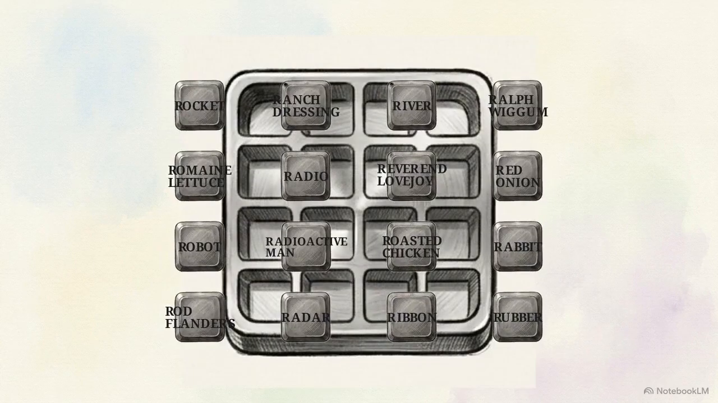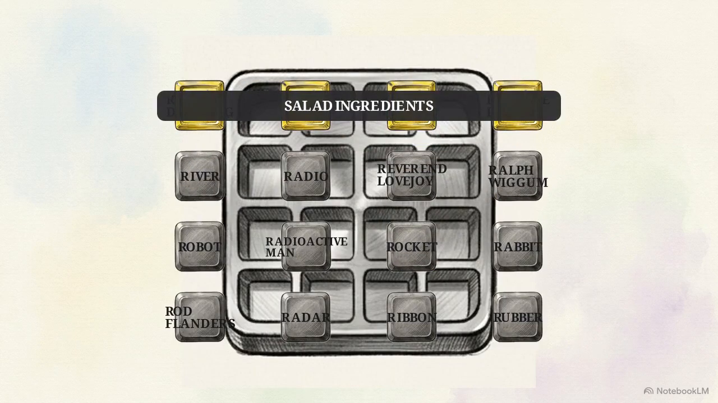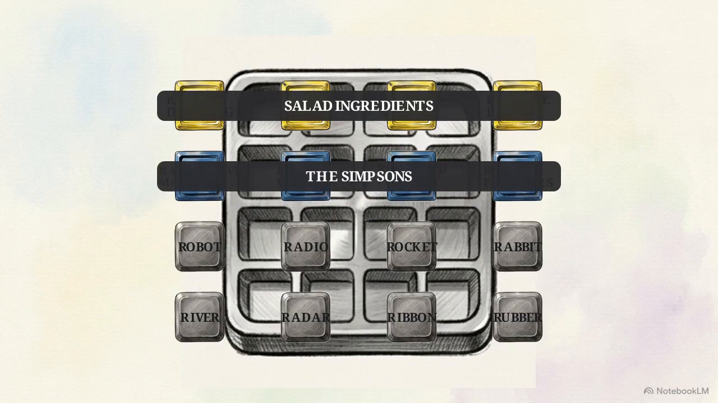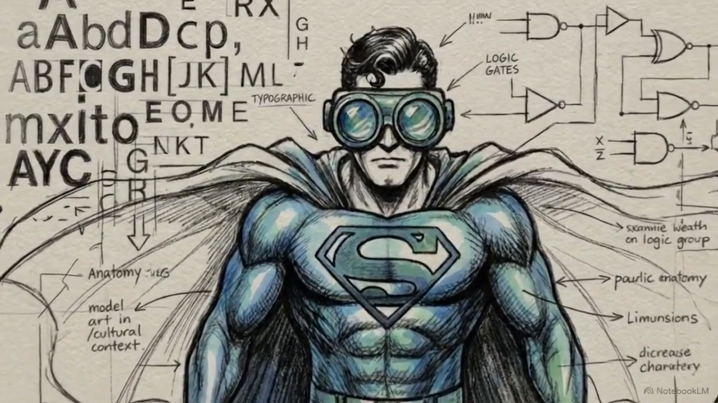We can quickly pull together ranch dressing, red onion, roasted chicken, and romaine lettuce. These group perfectly as standard salad ingredients. Right next to those, we find a distinct pop culture link. Radioactive Man, Ralph Wiggum, Reverend Lovejoy, and Rod Flanders all belong to the fictional universe of The Simpsons. Including Radioactive Man is a great specific pull.